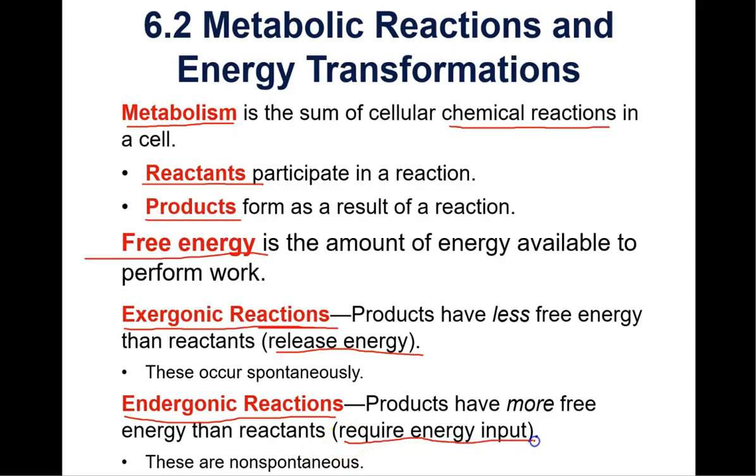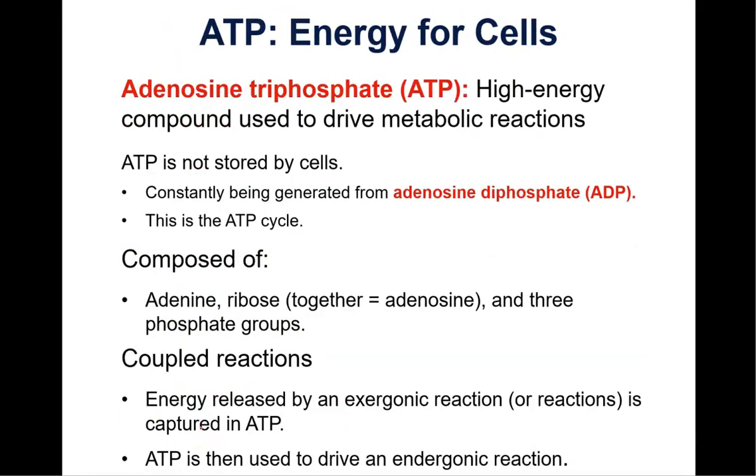the input of energy. A lot of times these reactions are coupled. You have an exergonic reaction that releases energy, then that energy that's released is used to power or to supply the endergonic reactions. And energy in cells comes from adenosine triphosphate, or ATP. This is a high energy compound that's produced during cellular respiration, and it is then broken down in our cells and releases free energy to our cells.